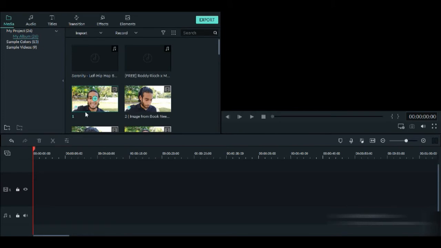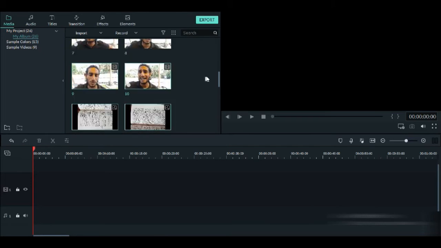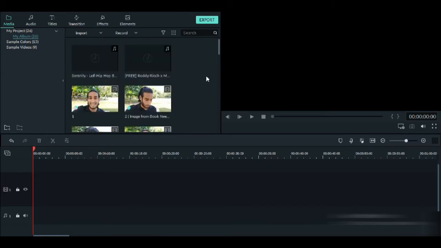So now you can see the small circle which is there here. Basically what that indicates is Filmora is making proxies for all these videos. So before we start editing, mostly you have two options. Either you can wait for all these proxies to get completed, or you can drag and drop them, start with your editing, and then as the editing goes ahead, these proxies will be completed on its own. So it all depends on you.